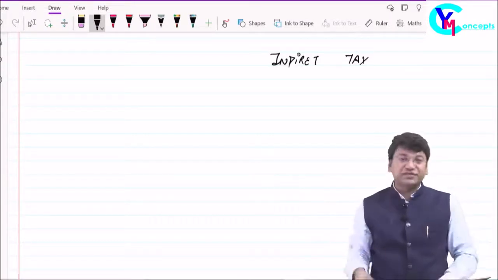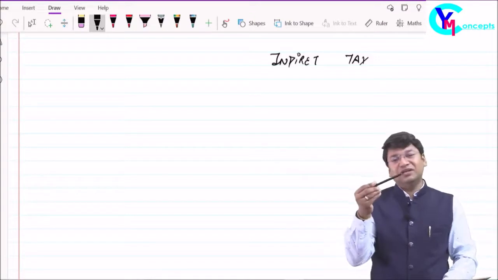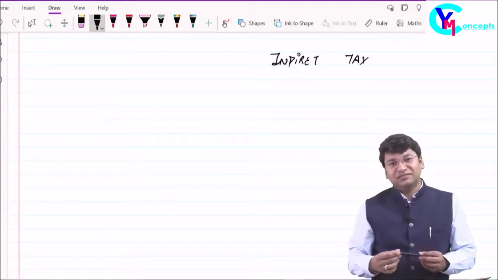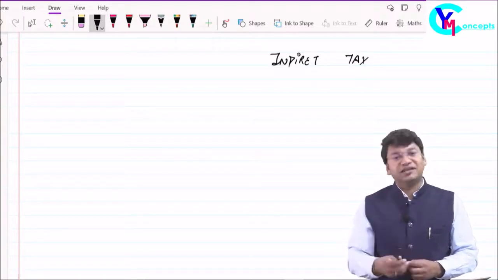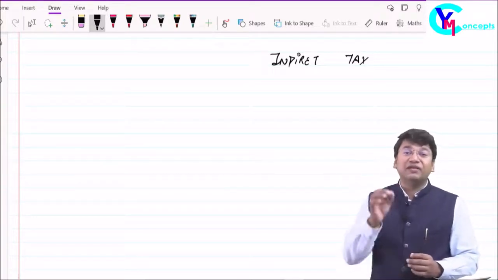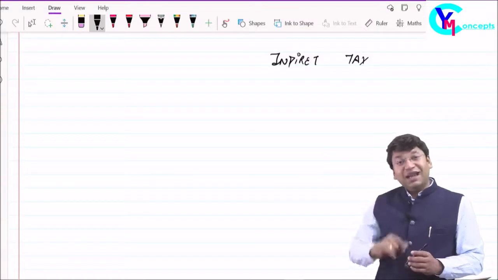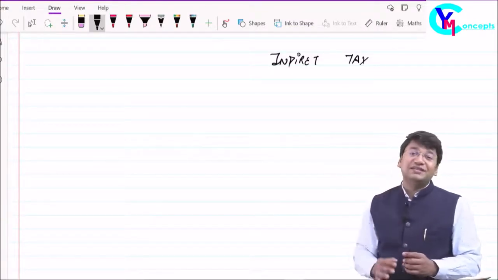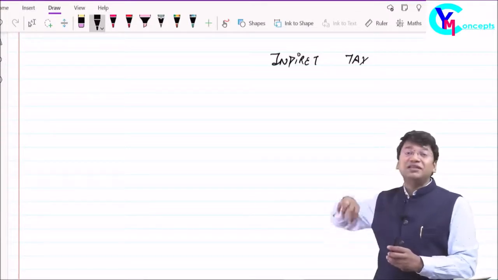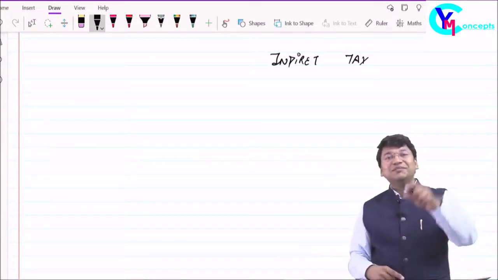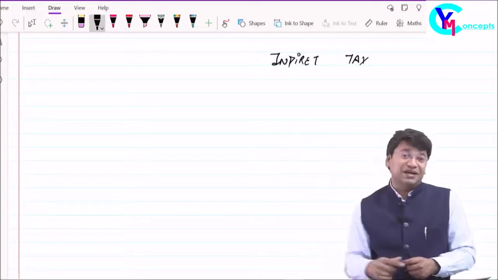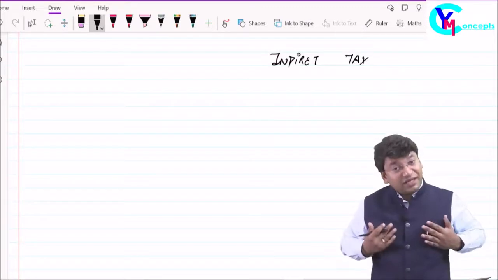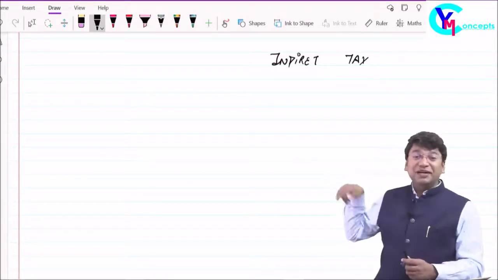For example, this pen which I have purchased for rupees 100, and I have paid GST 18% on this. I have paid total 118 to the supplier, and the supplier who collected rupees 18 as GST from me has paid this tax to the government. So GST is ultimately collected by the government, but borne by the consumer, and paid by somebody else.